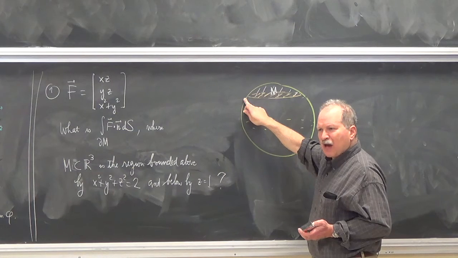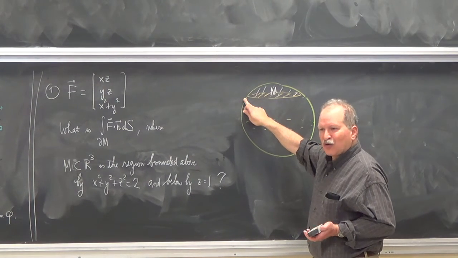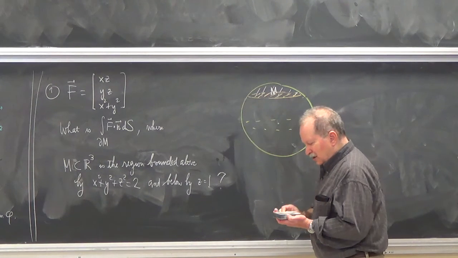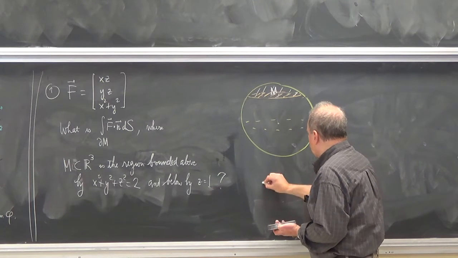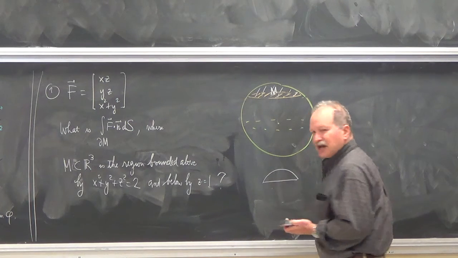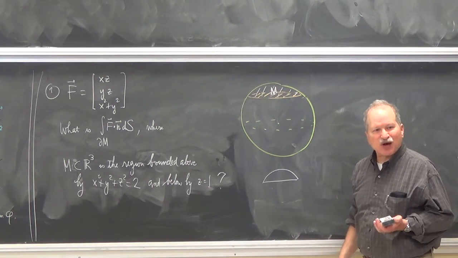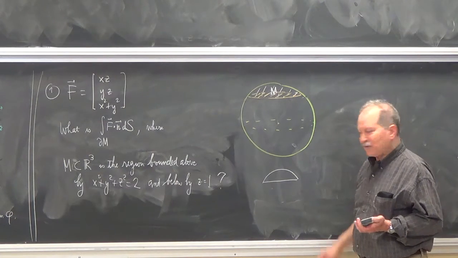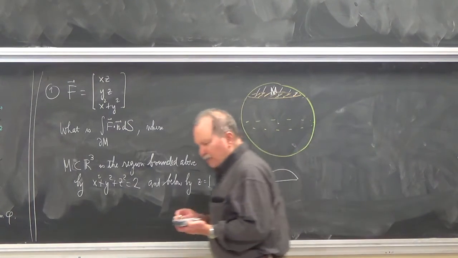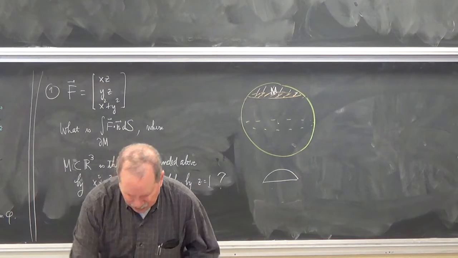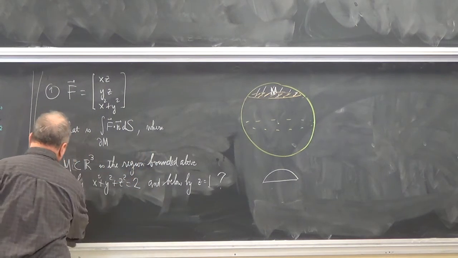Is that a smooth manifold? No, it's got corners. In profile, we're looking at this, and that is not a smooth curve. It's piecewise smooth, but it's not smooth. So the comment I'm going to make here is that warning sign.